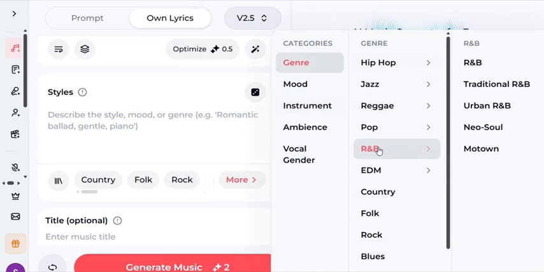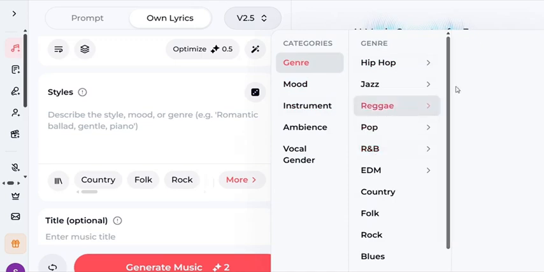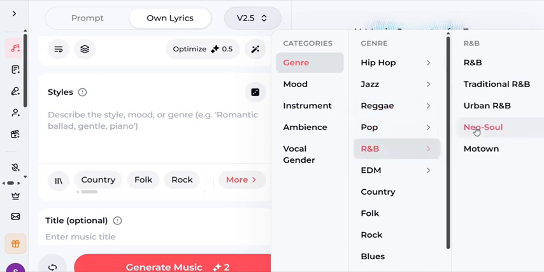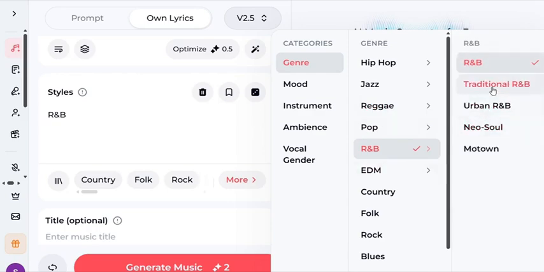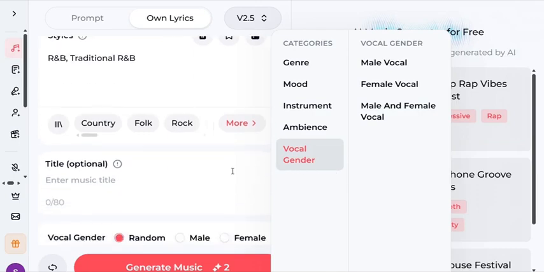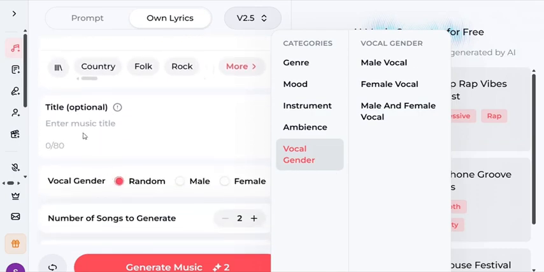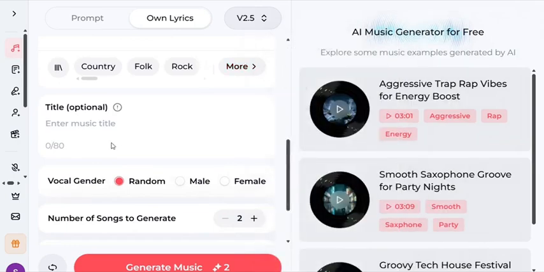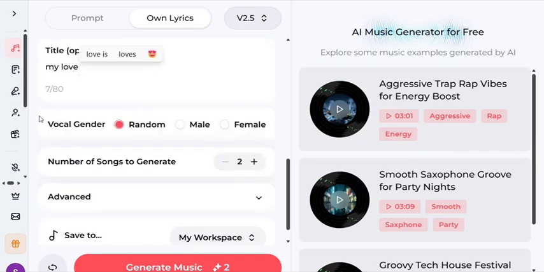So we are going for R&B. So let's select R&B, this is the one we want. Then we can also select multiple, up to 2 or 3. Now after we select that, you can also come down here and put your music title. So I will say My Love. That is our title. Then your voice gender, which voice do you want to use? Male or female? If you are a man, you can use male. If you are female, you can use woman. So let me use male.